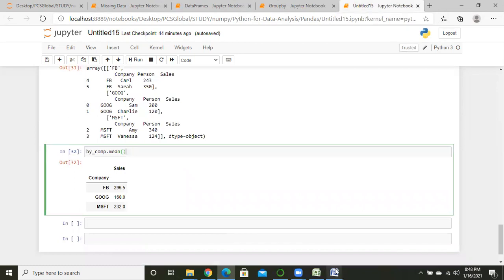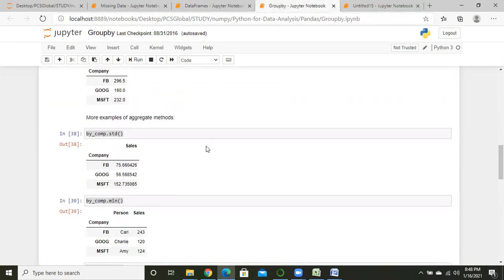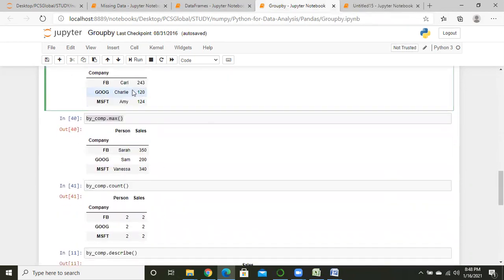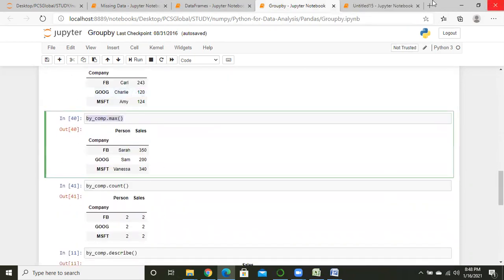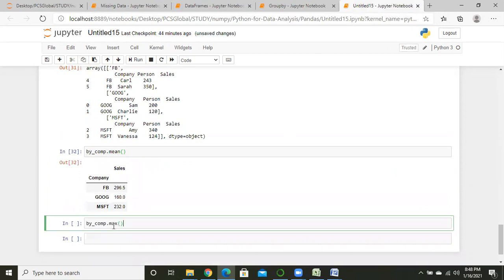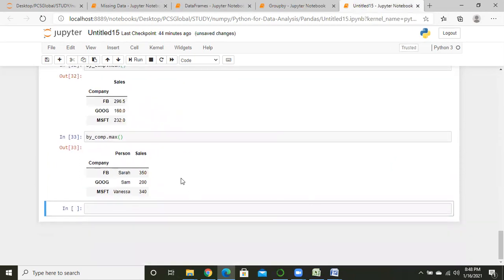It is going to show the mean sales for the company. It is showing the mean value for the three different companies: Facebook, Google, and Microsoft. We can even find out the maximum value also. See, we can get the maximum value also.